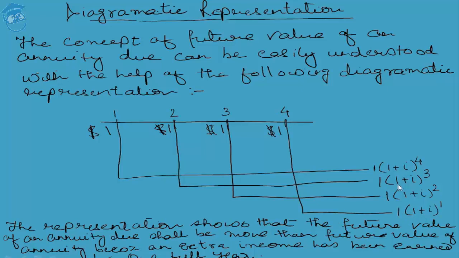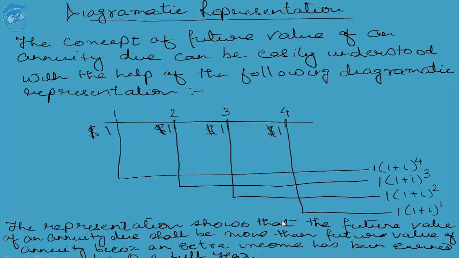So what exactly are we finding? That in the case of an annuity due, since the cash flows are taking place at the beginning of the year, that particular year is also taken into consideration while calculating the sum total of the future value of the annuity due. Why? Because that year yields an additional return for 1 full year only by virtue of the fact that the investment is made at the beginning of the year. I hope this simple discussion is clear to each one of you.